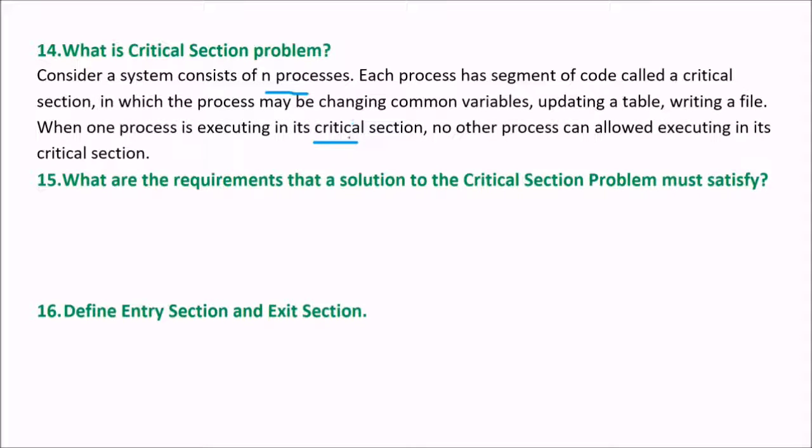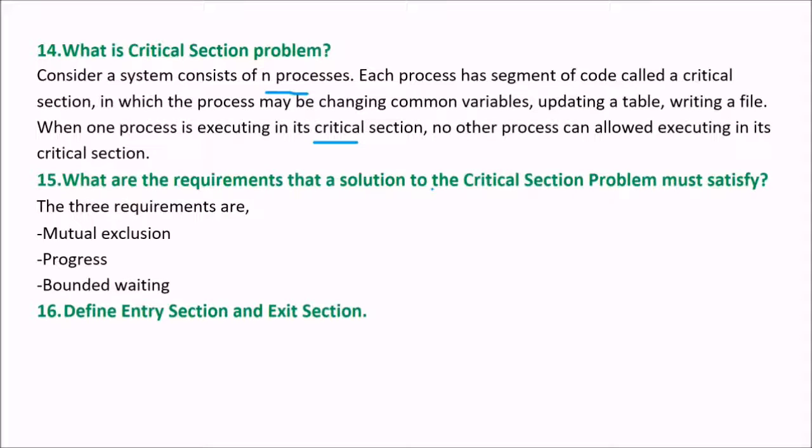Next, what are the requirements that a solution to the critical section problem must satisfy? Now there is one bathroom and there are 10 people. How are they going to take a bath and get prepared for some exam? So there are three requirements: first is mutual exclusion, then progress, and bounded waiting. These are the three requirements.